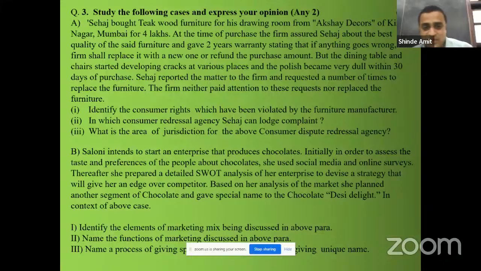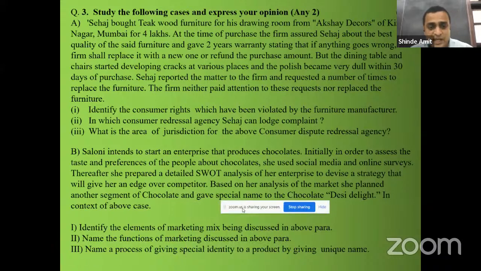So which marketing mix element is discussed in the above paragraph? Market planning. That has been discussed in the above paragraph. Saloni intends to start, so she's doing the planning for the future. So market planning is the element discussed in the above paragraph. Name the functions of marketing discussed in the above paragraph. Now, which functions are undertaken? Market planning, product development, branding. These are the functions of marketing discussed in the above paragraph.